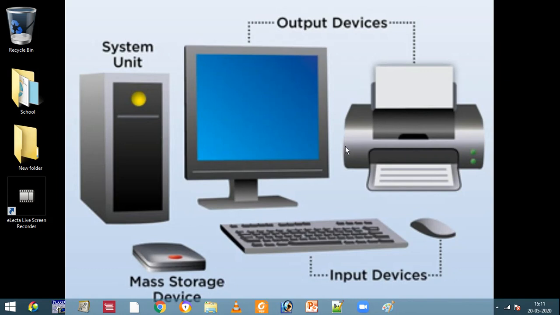So in simple terms we can say operating system acts as a bridge between hardware devices and software programs. That means it helps hardware devices to communicate with software programs.